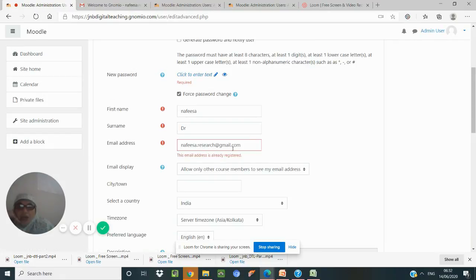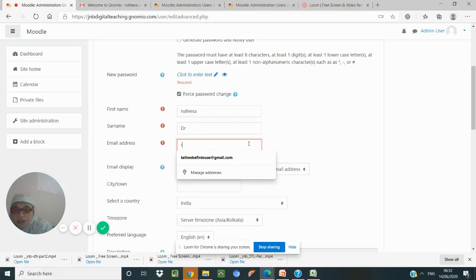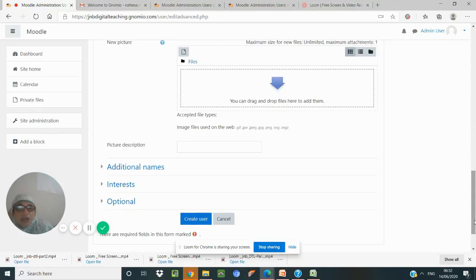Okay, it's giving an error, so we have to try some other. Whatever mail ID I give, they will get a message saying that you have been enrolled as a user for this website.